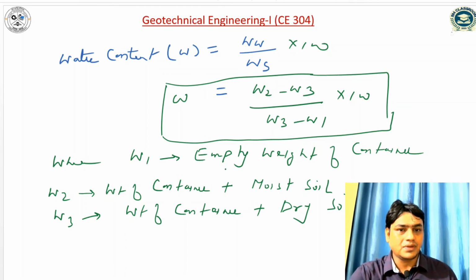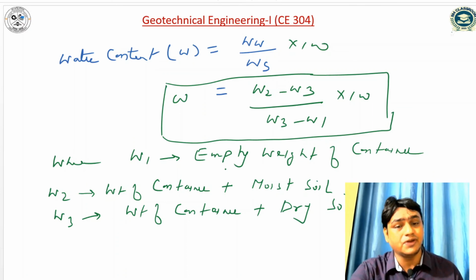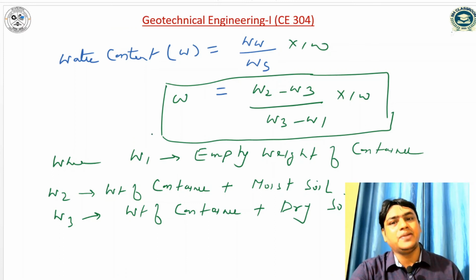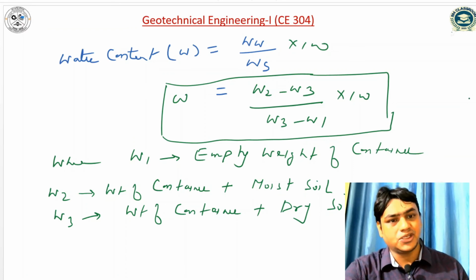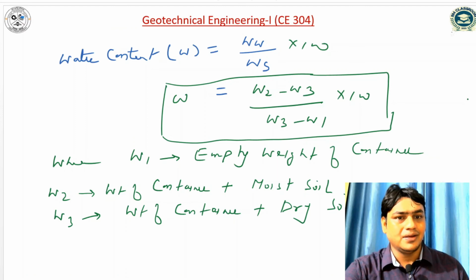And one thing you have to remember, that the oven temperature lies between 105 to 110 degree centigrade. So another question arises, that I told you this is a time-taking phenomenon. So if I increase the temperature of the oven, then it will dry and take less time.